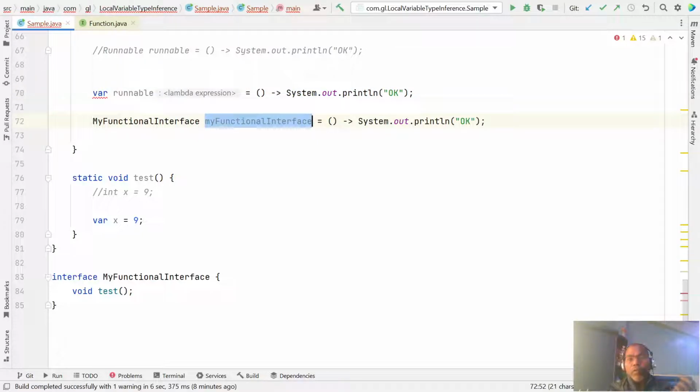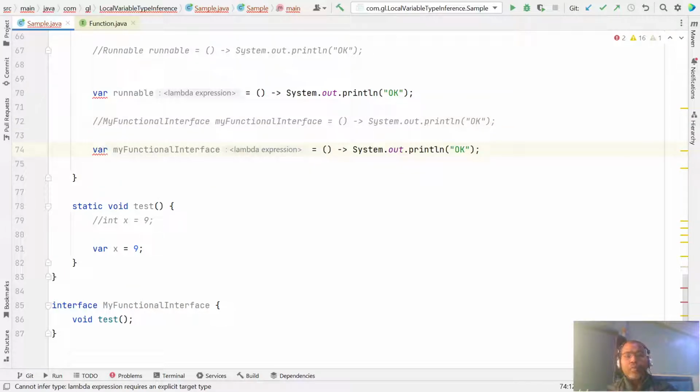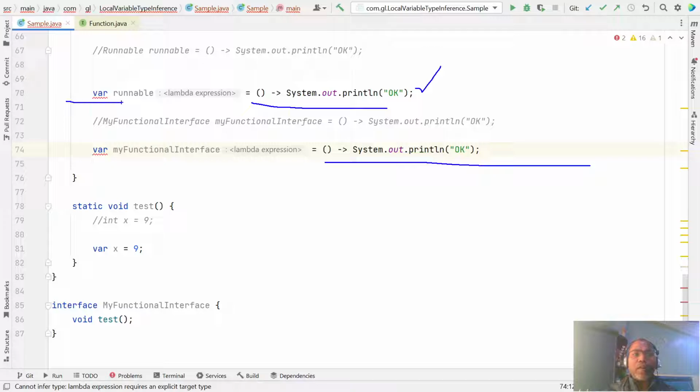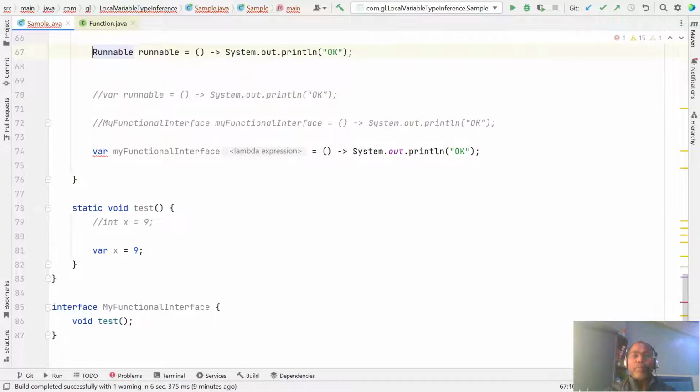So here, from this code the compiler does not identify the types of this. If I try to use var here, you notice that for these two implementations the compiler is not able to understand that this one is for your Runnable and this one is for your functional interface. So please note, whenever you are writing a lambda expression, you have to specify your type.